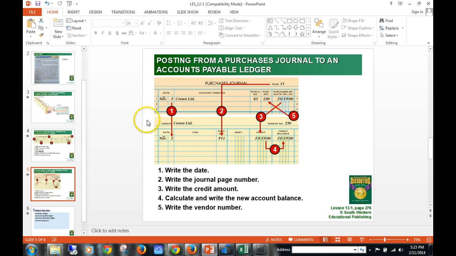So here's how this is going to work. We're going to look at the purchases journal right here, and we're going to transfer the date over. Now this is obviously a different vendor. We transfer the date of the transaction. Then the post reference number, and again, this is important because it proves that we posted it to our ledger account. So we have page 11 of the purchases journal, P11, right here. We're going to take the actual amount of that transaction and put it in the credit side.